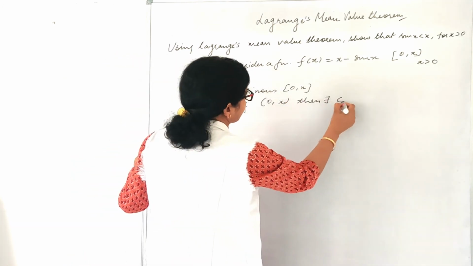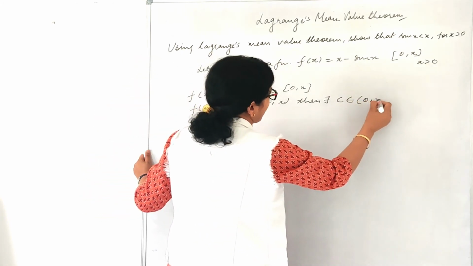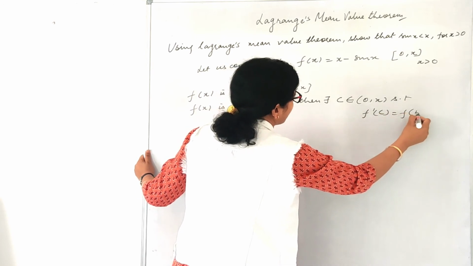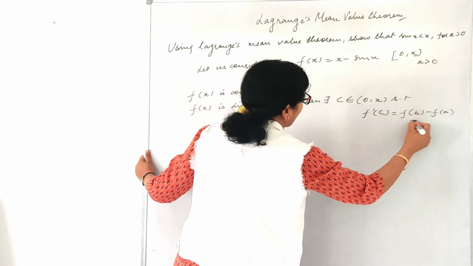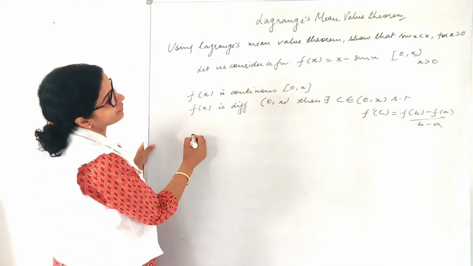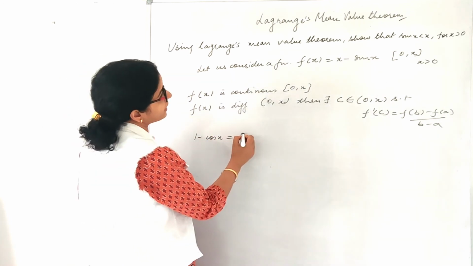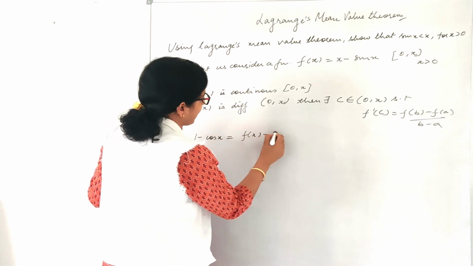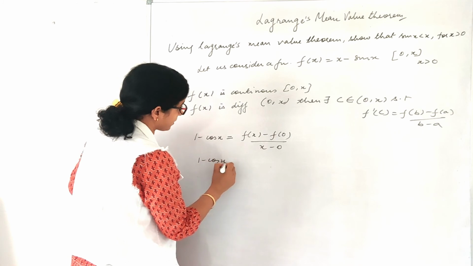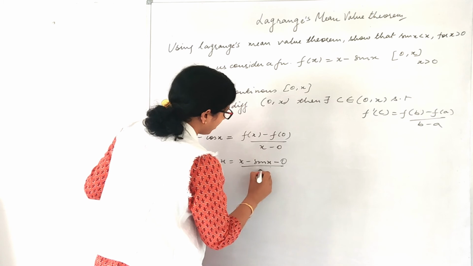Then there exists at least one c which belongs to 0 comma x such that f dash c is equal to f(b) minus f(a) upon b minus a. Now let us use this part. So f dash x is 1 minus cos x, which is equal to f(b), which is my f(x), minus f(0) upon x minus 0.